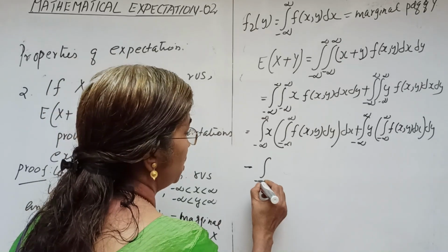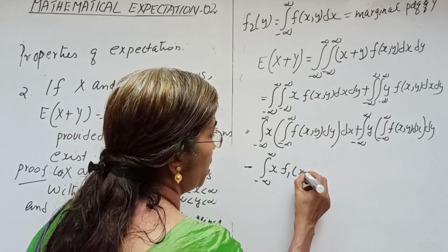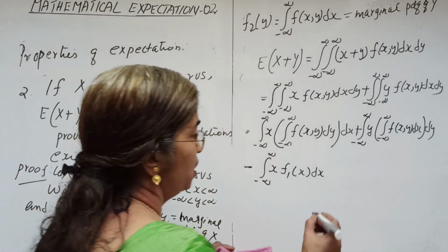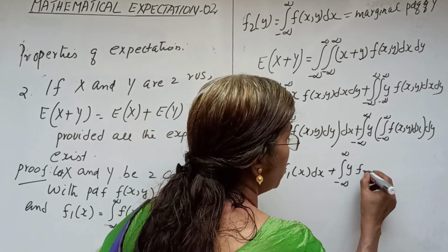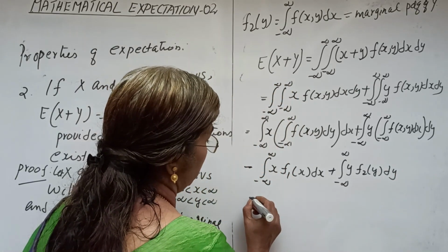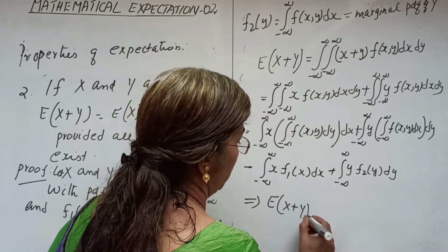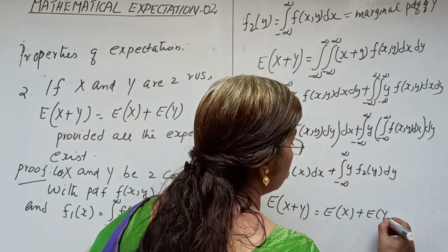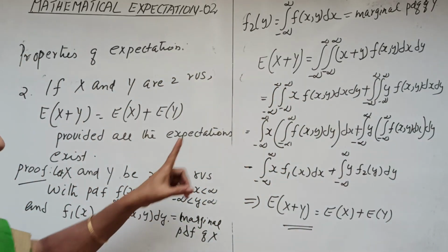So we get this as integral minus infinity to infinity x into f1 x dx, the marginal distribution of x, plus integral minus infinity to infinity y f2 y dy. So this implies expectation of x plus y equal to expectation of x plus expectation of y. Take care here.